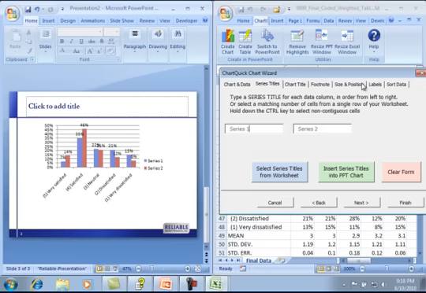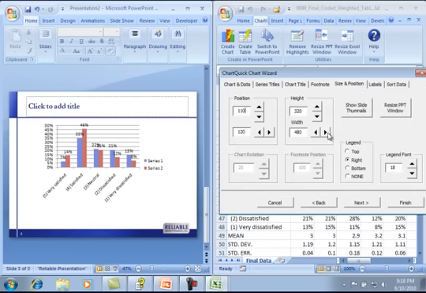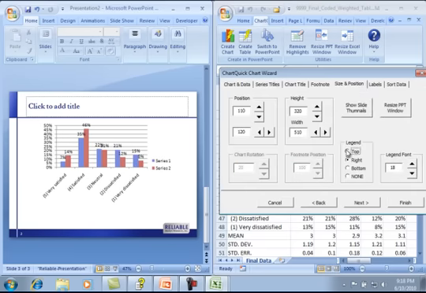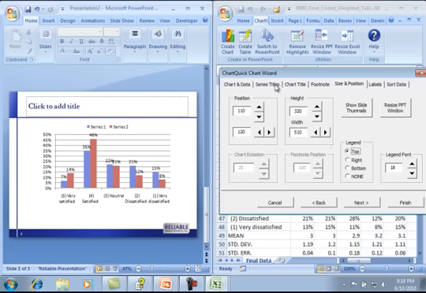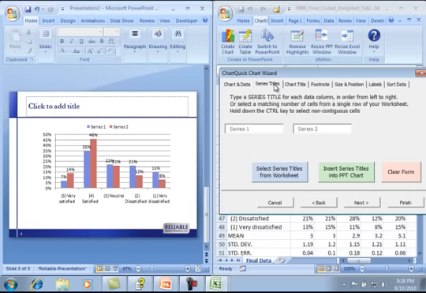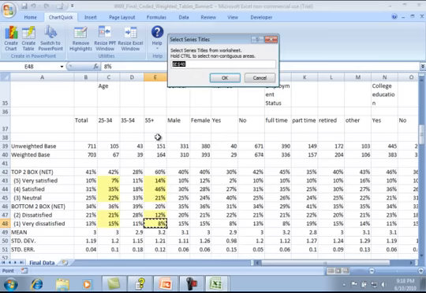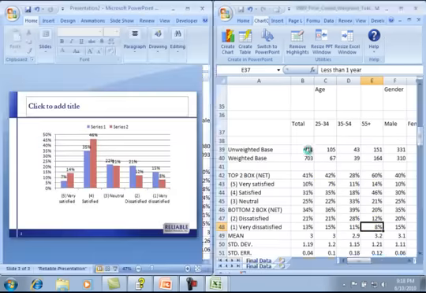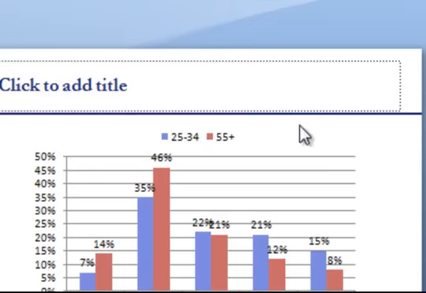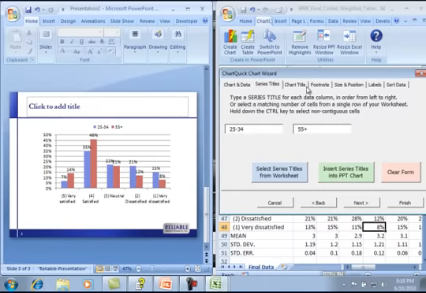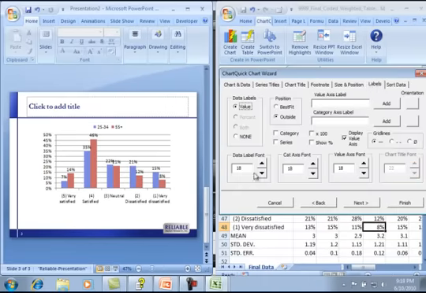This means I have total freedom over what data to put into my charts, with no rearranging or cutting and pasting. This time I'm going to use the Series Titles tab of the wizard to go back to my sheet and select the names of these 2 groups up here on this row. We just pop those in, and now they appear in the legend. I can change the size of my axis labels for the category and the value.